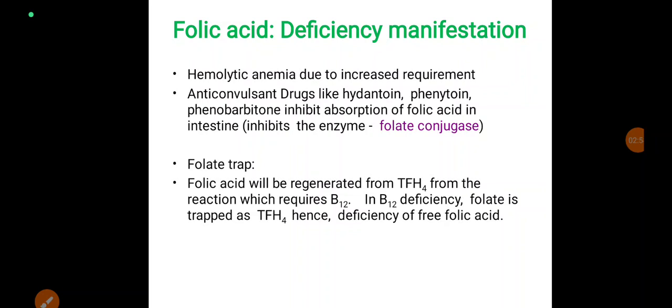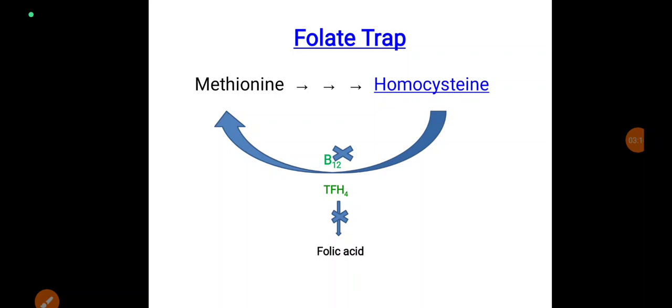Anticonvulsant drugs like hydantoin, phenytoin, phenobarbital inhibit absorption of folic acid by inhibiting the enzyme folate conjugase. Folate trap occurs during the deficiency of vitamin B12, where free folic acid is not released from tetrahydrofolic acid. Here, homocysteine gets converted into methionine in the presence of vitamin B12, where tetrahydrofolic acid is released as folic acid after transmethylation reactions. So, in deficiency of vitamin B12, folate trap occurs.